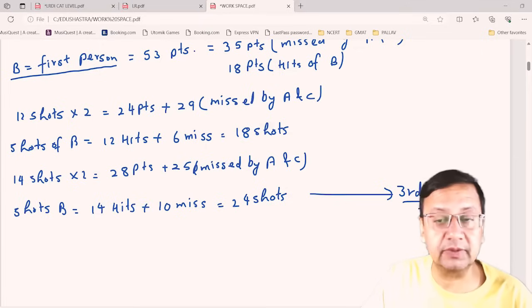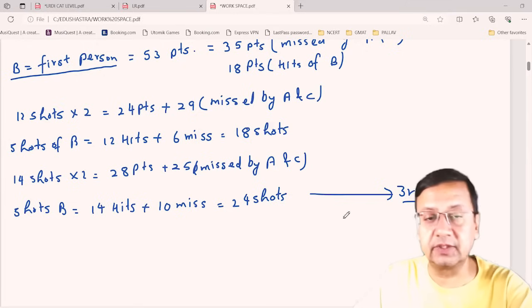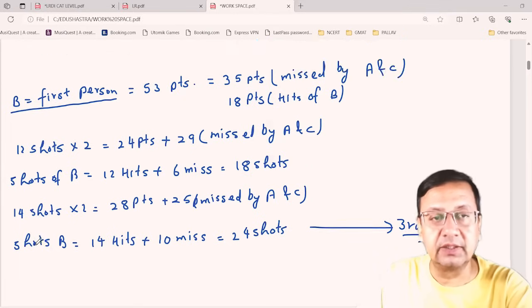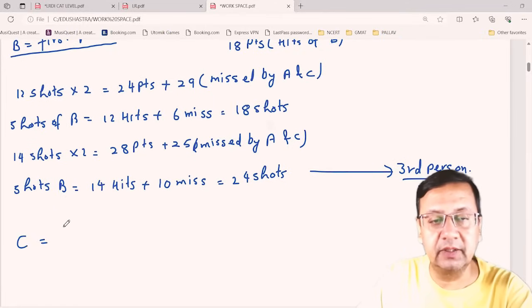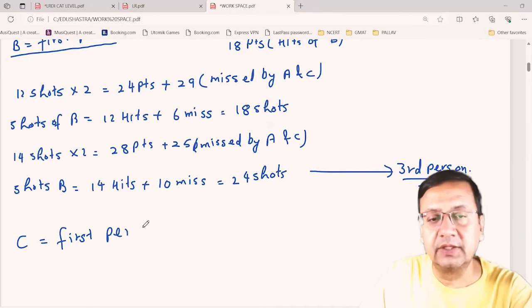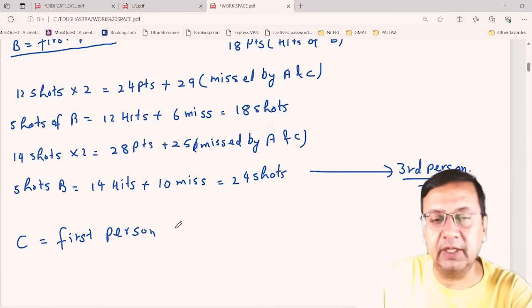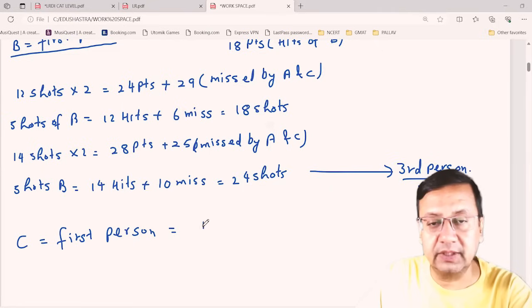So C is the first person, right? So this means C will be the first person. Done? So quickly, can you tell me for C, what are the hits and what are the misses?